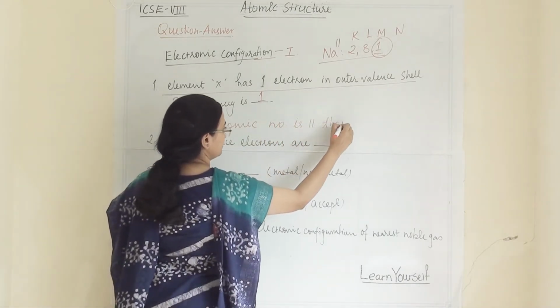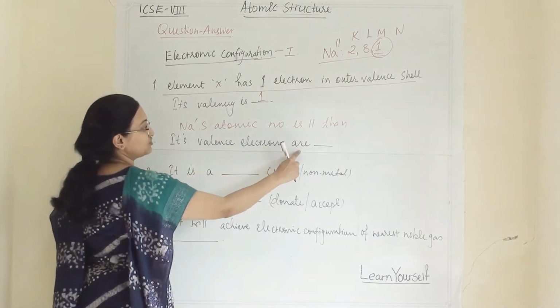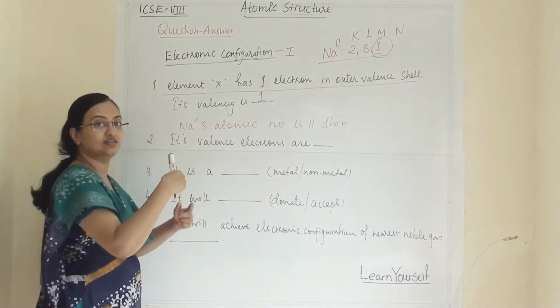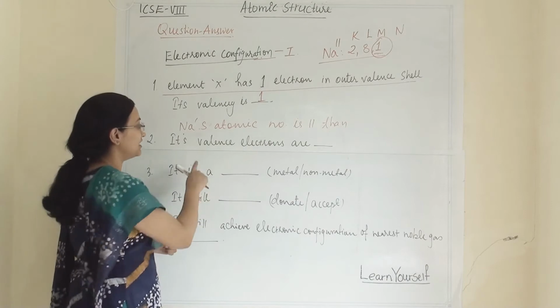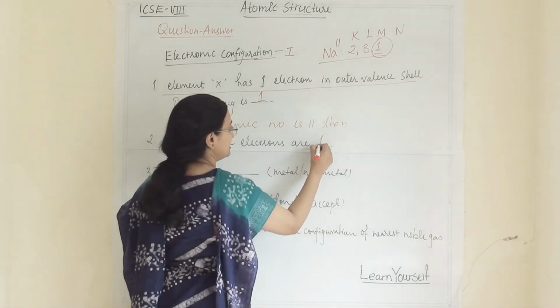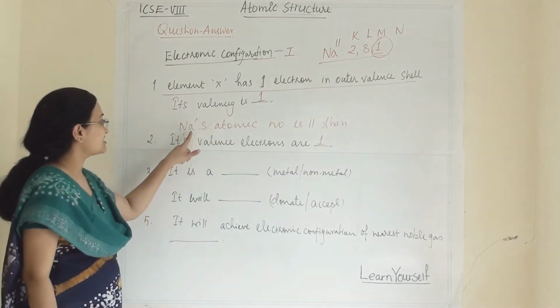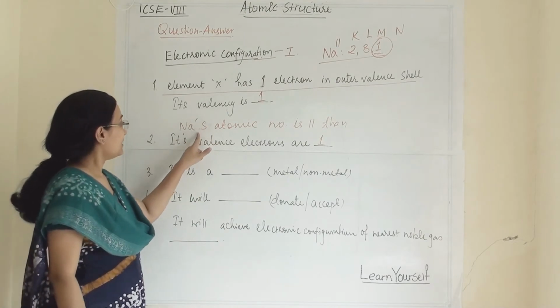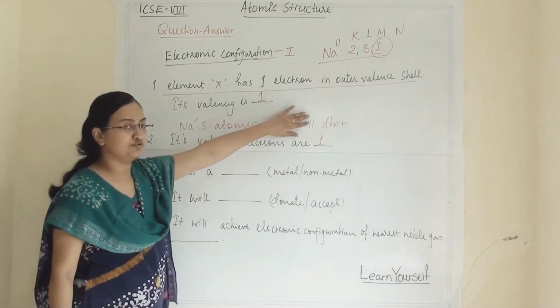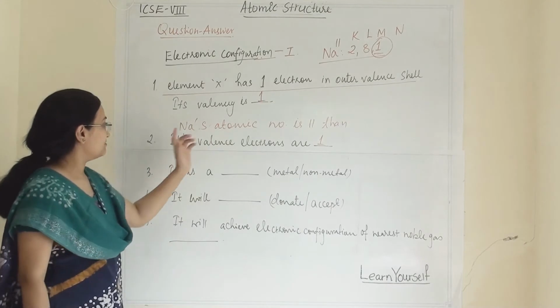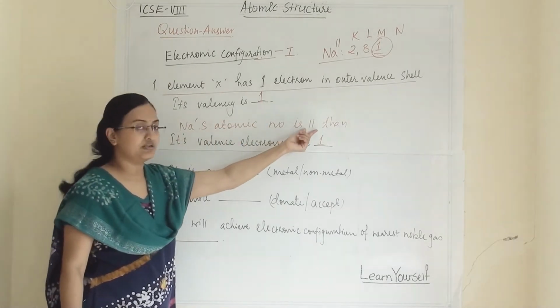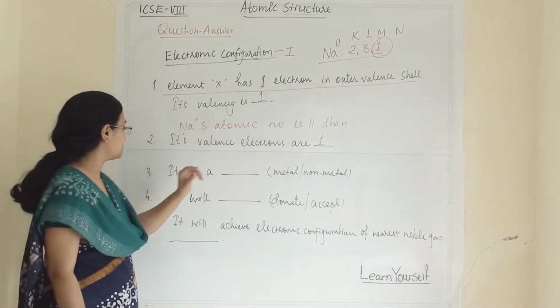Then its valence electrons are? Then you have to write the electronic configuration and figure out how many valence electrons there are. Then 1. Sometimes they will ask sodium's valence electrons are, and they will not give you the atomic number.